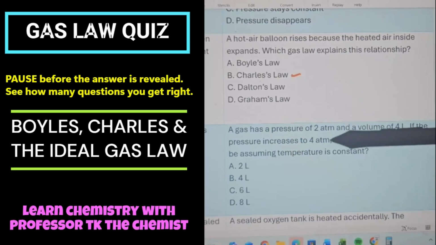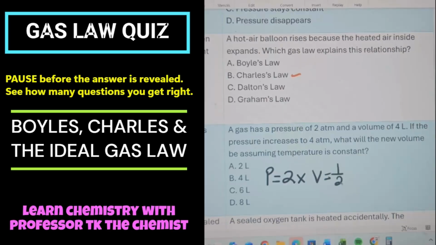Notice that your pressure doubled. If your pressure doubled, what's going to happen to your volume? Yep, that's right. It's Boyle's law. You guys got to remember that if your pressure doubled, your volume is going to be reduced by a half. So your volume that was 4 liters, cut by a half, is equal to 2 liters. So letter A is the correct answer. That's right, Donnie. One goes up, the other one goes down.